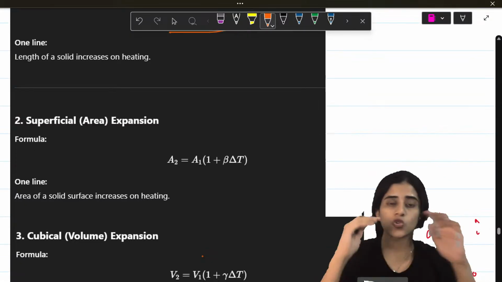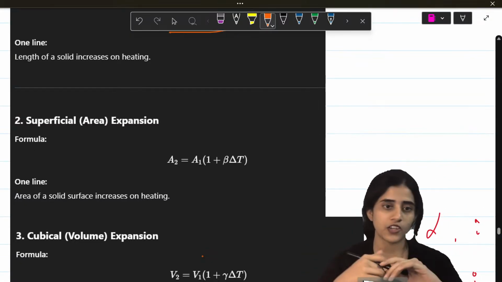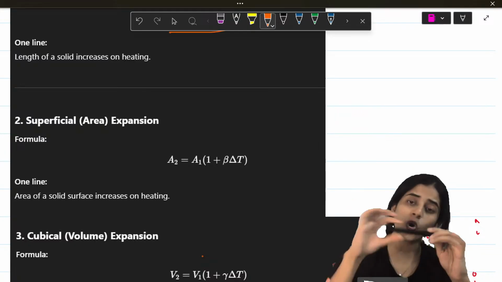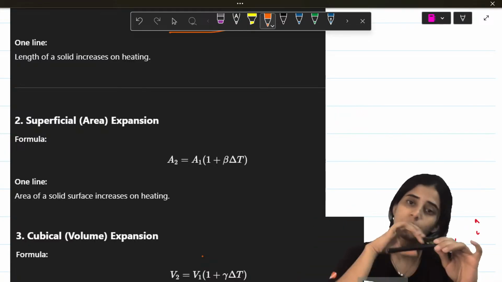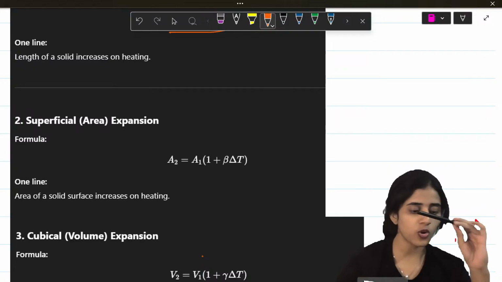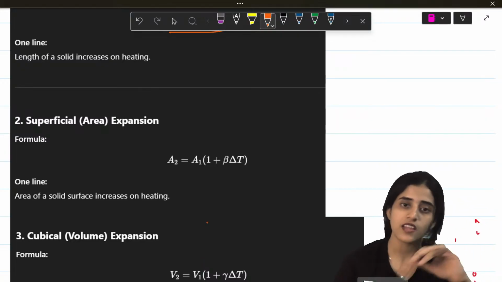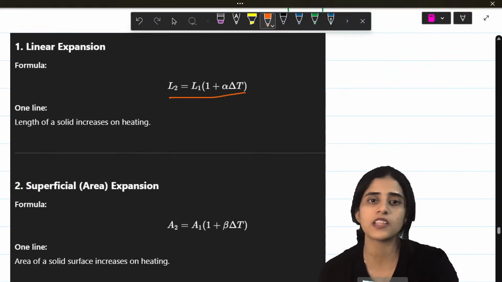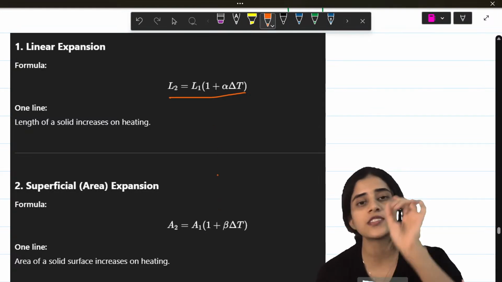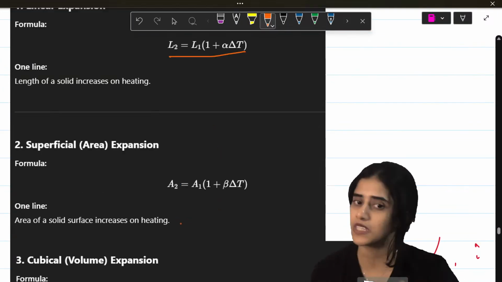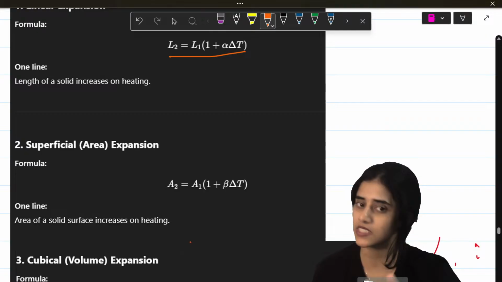Next is superficial expansion or area expansion. So imagine I heat it and the whole area increases. Not just the length, but the whole area increases. So when the whole area increases, what happens? The same formula, but instead of L, it becomes A. Instead of alpha, it becomes beta. Same thing. You just have to learn one. You can just keep changing the values.